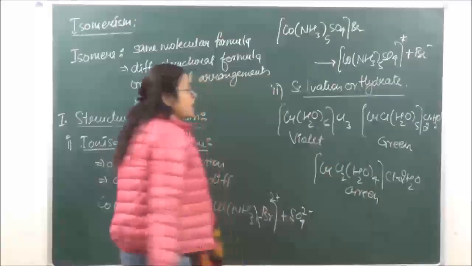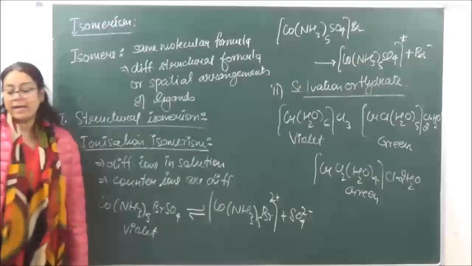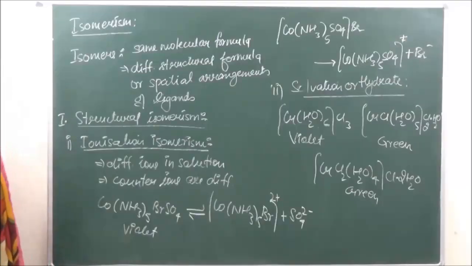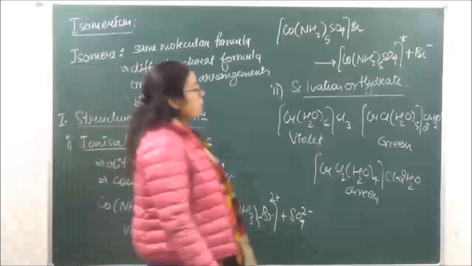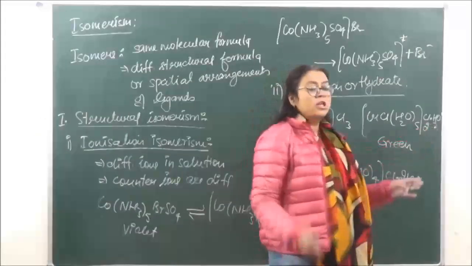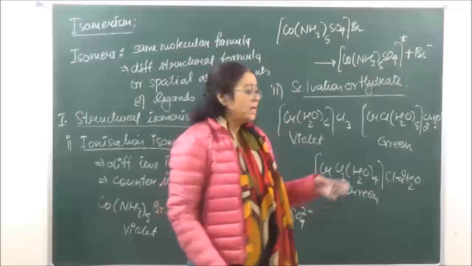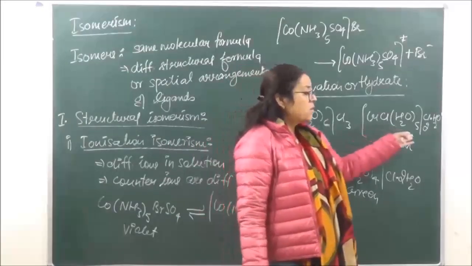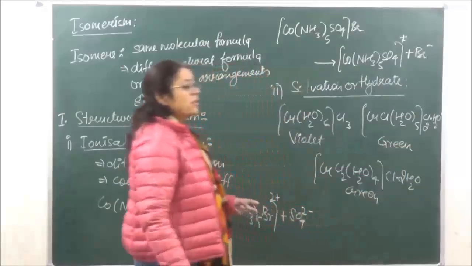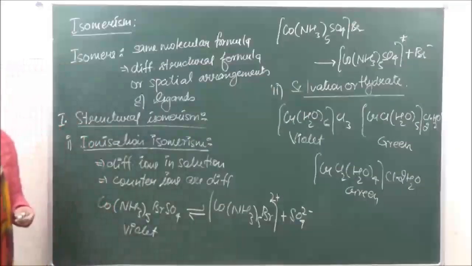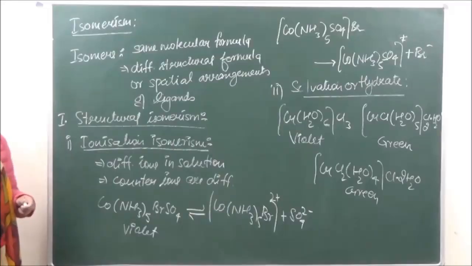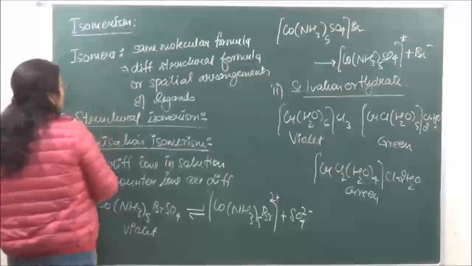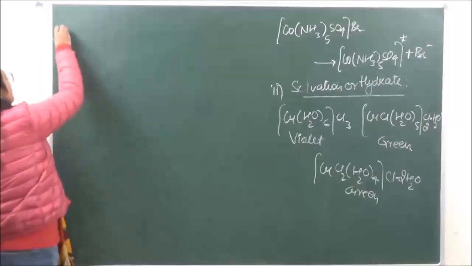So this is again solvation or hydrate isomerism. Right? So you've understood what solvation isomerism is, where compounds have different numbers of water molecules outside the coordination entity. In the first case, there is no water molecule outside the coordination entity. In the second one, there is one, and in the third one, there are going to be 2 molecules of water of crystallization outside. ठीक है? The third type we have is coordination isomerism.